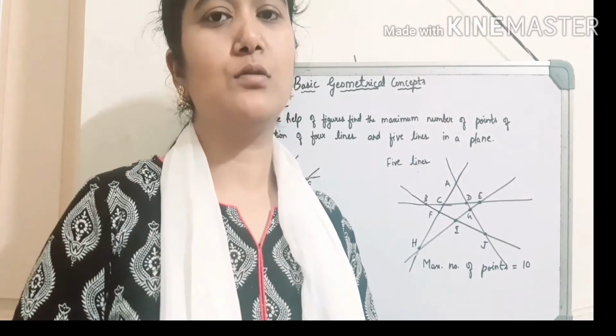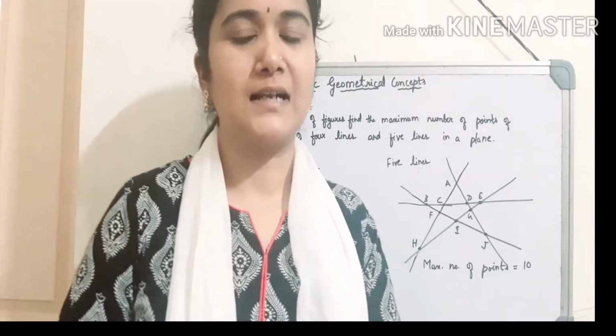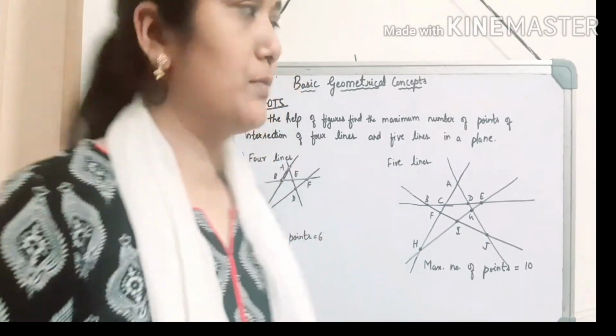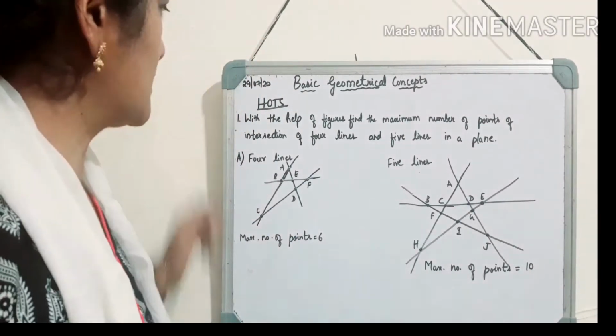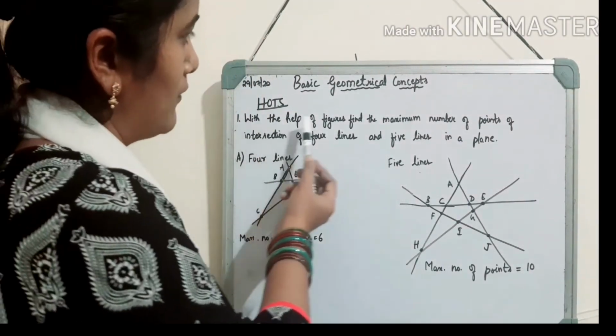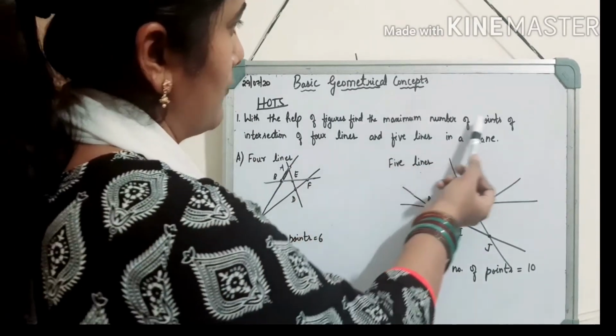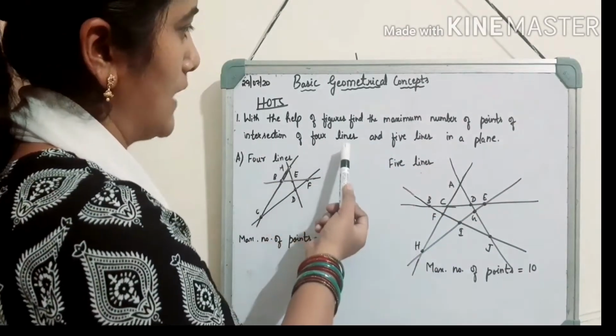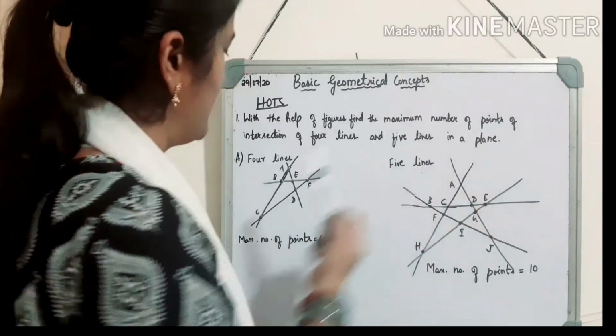Today we are going to solve the problems from HOTS and enrichment questions. To begin with, under HOTS, the first question is: with the help of figures, find the maximum number of points of intersection of 4 lines and 5 lines in a plane.